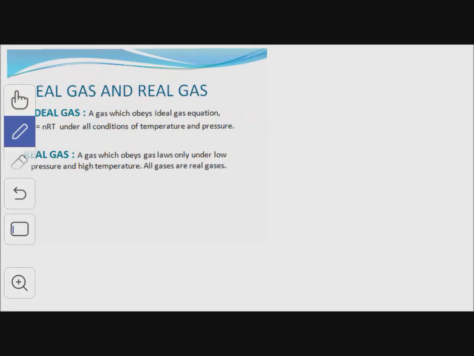Ideal gas and real gas. Ideal gas is that gas which obeys the ideal gas equation, that is PV is equal to nRT, under all conditions of temperature and pressure. Whatever the temperature, whatever the pressure, under all conditions, an ideal gas must obey this ideal gas equation, that is PV is equal to nRT. But practically, no gas is an ideal gas.